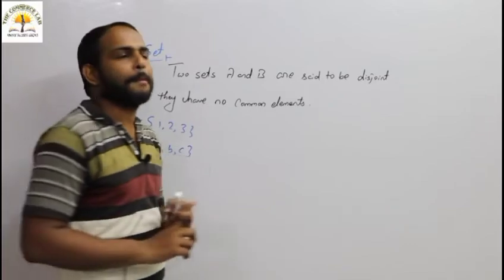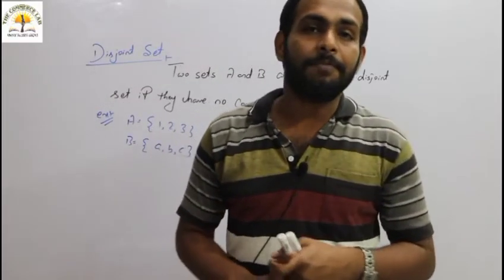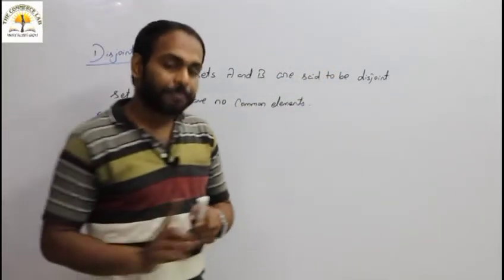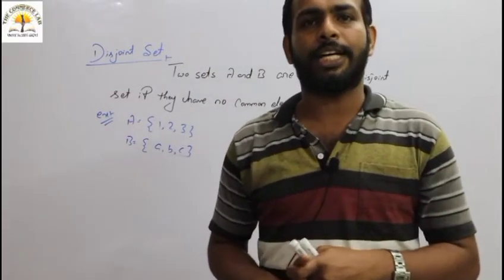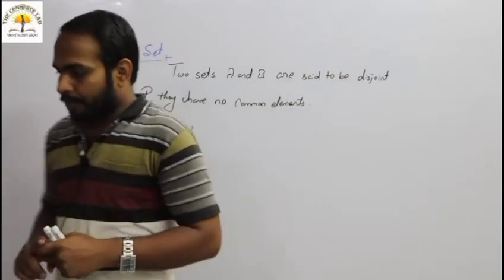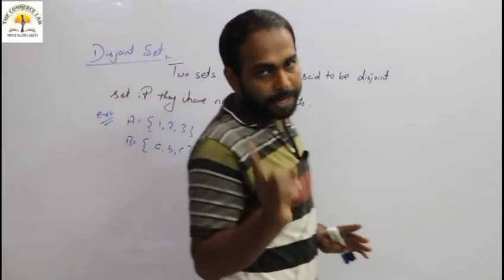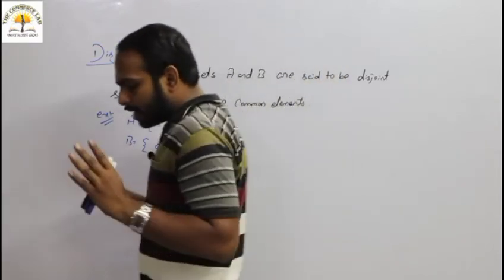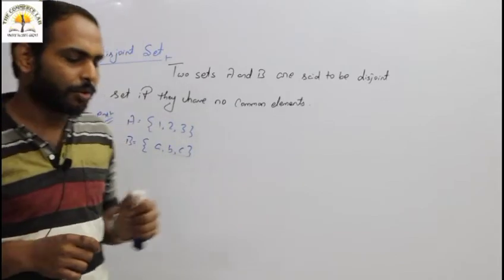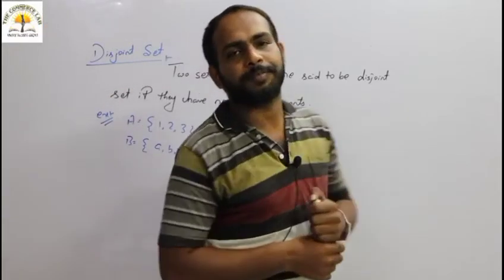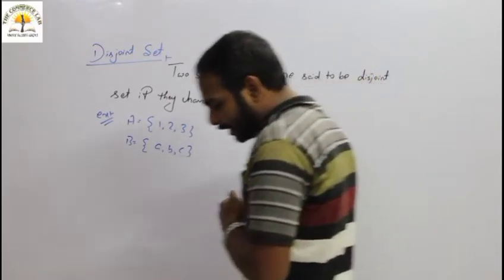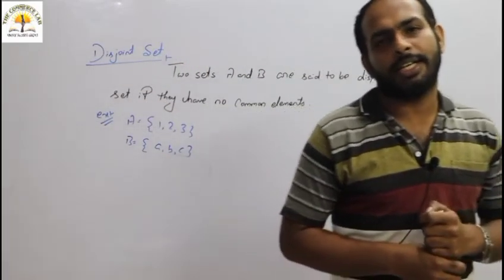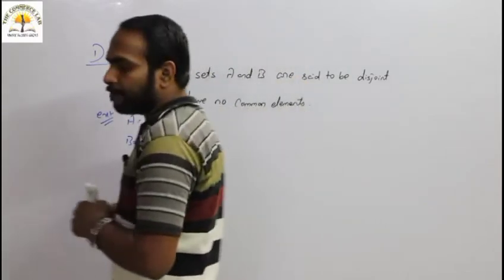Then we have discussed proper subset. If two sets A and B are there, then A is said to be a proper subset of B if all the elements of A are in set B and at least one element of B is not in A. If A contains n number of elements, then the total number of proper subsets is 2 to the power n minus 1.